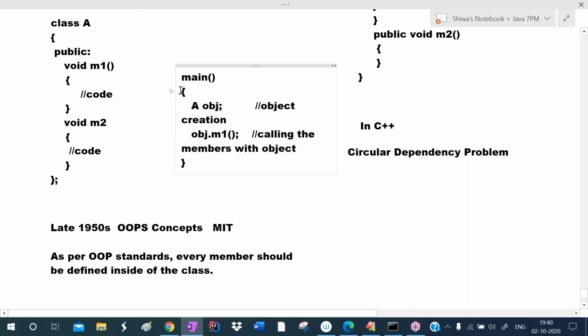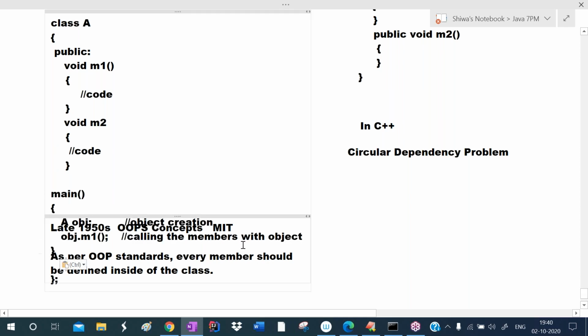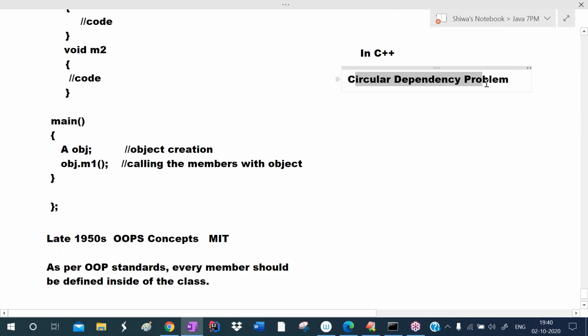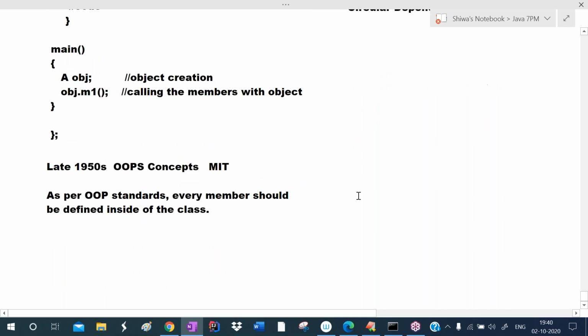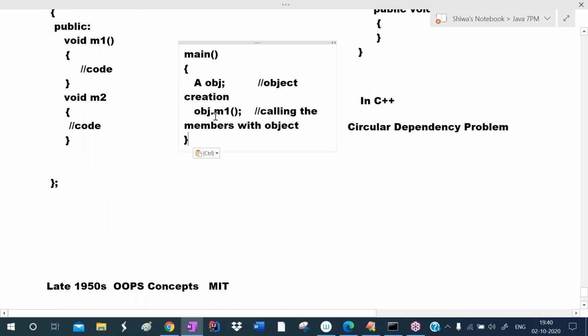But if you want to make this purely object-oriented and define the main method inside the class, one problem will occur. What is that problem? The circular dependency problem. Now main is a member of the class. If main is a member of the class, an object is required. But where will the object be created? Inside the main only. So main will not be called and the object will not be created. This problem is called the circular dependency problem. That's why in C++ we define the main method outside of the class.